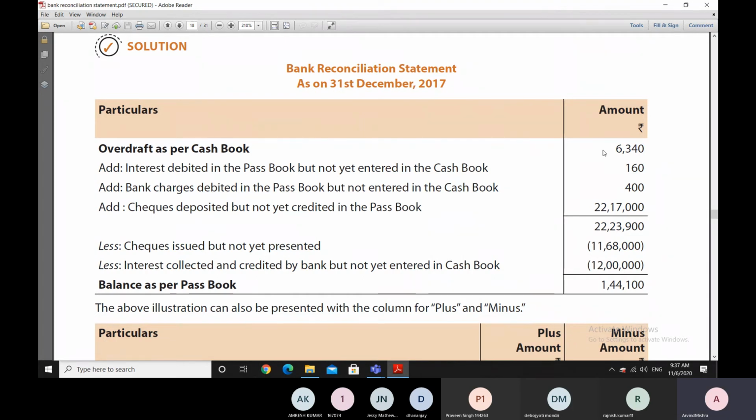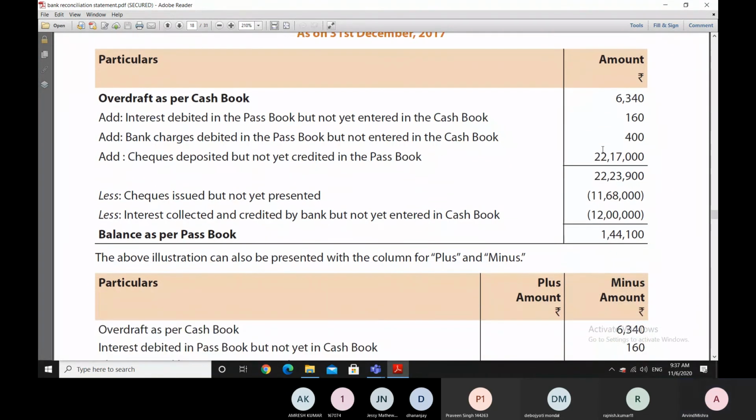As soon as we start with an overdraft balance, what we reduce when we start with a positive balance, we will add in this situation. And what we add in the situation where we start with a positive balance, we will subtract over here. The very opposite has to be done. So if we remember what is to be done with the positive balance, then we just have to remember that we have to do the very opposite of that in this situation.